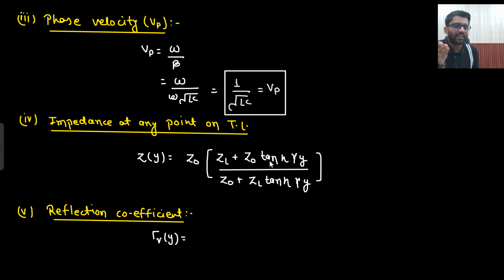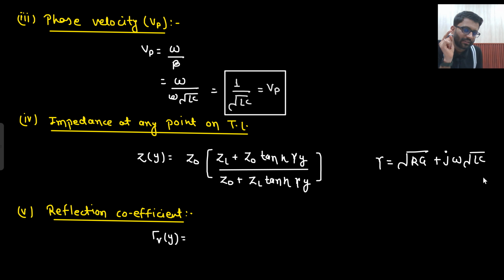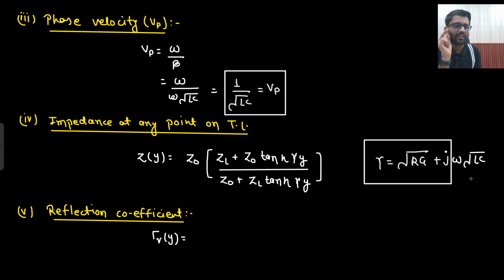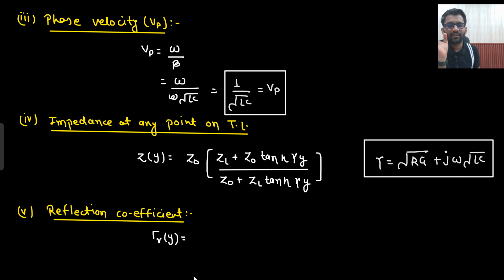What will be the impedance at any point? Same impedance, because gamma is the same. What is your gamma? Gamma is alpha plus j beta, where alpha is under root RG, and beta is omega under root LC. So there is no change in gamma. Gamma is under root RG plus j omega under root LC. So this will be your impedance.